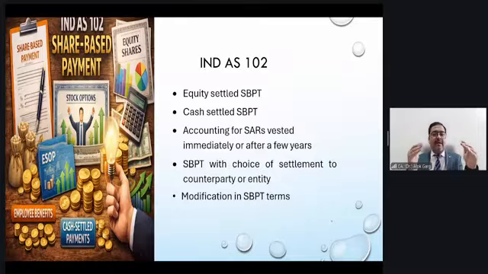For example, a company has issued 1000 stock options to the employee who will remain in the company for 3 years. 3 years is known as a vesting period. Okay, what is a grant date? Day 1 is known as a grant date. You take the day 1 grant date fair value, and accordingly you will amortize the total expense: 1000 options multiplied by, let's say, 220 rupees the fair value, multiplied by expected number of employees who will remain in the organization till the last day of the 3 years, right?